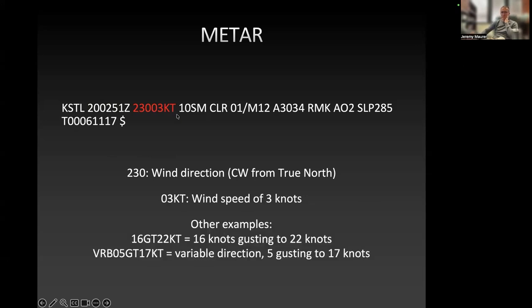Here are some other examples of wind speed. 16 G 22 KT, so 16 knots gusting to 22 knots. And then VRB would be variable direction. So variable direction, 05 knots gusting to 17 knots.